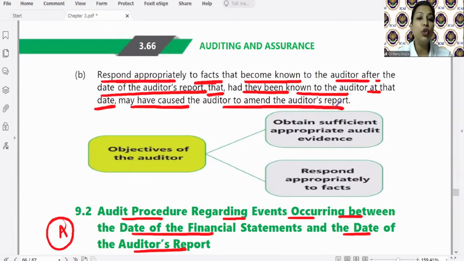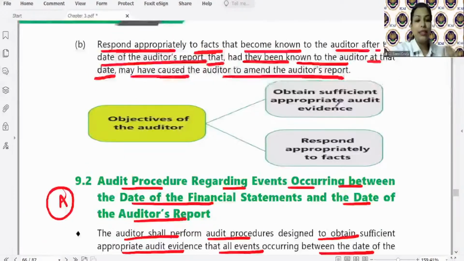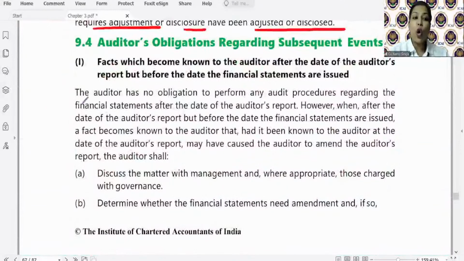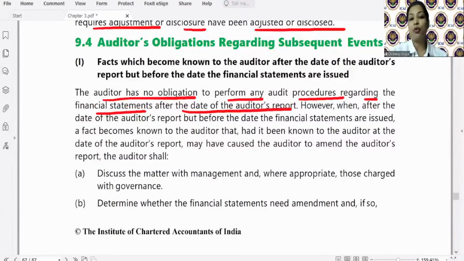So as such, there is no responsibility to perform audit procedures in order to obtain sufficient appropriate audit evidence. So SA says, see, it is mentioned here. Let me just take you through the module. The auditor had no obligation to perform any audit procedure regarding the financial statement after the date of auditor's report. However, when after the date of auditor's report, but before the date financial statements are issued,